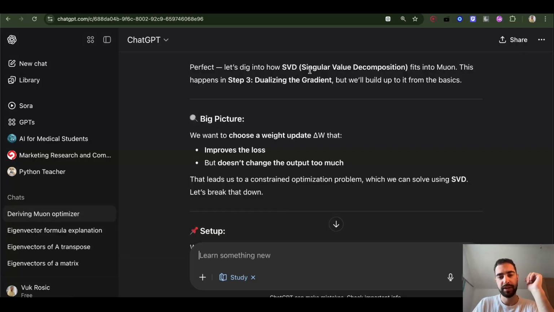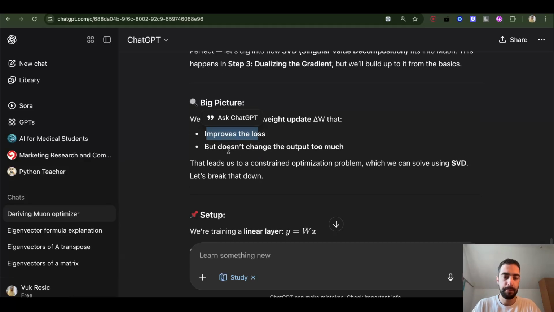So I will start with singular value decomposition. When we are updating AI weights, neural network weights, we want to update them so they improve the loss. The loss goes down, the error goes down. But we don't want to change weights too much because that could lead to instability. We can calculate how loss goes down in this particular place we are at, but if we jump too much in the weights, then it's going to be dark. We're going to be jumping in the dark.